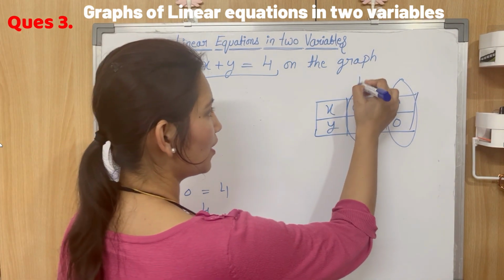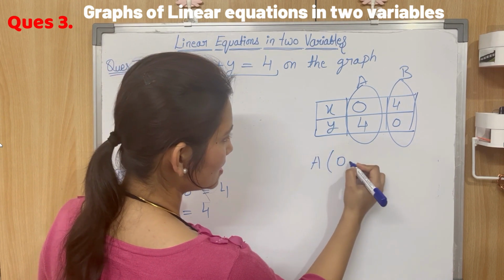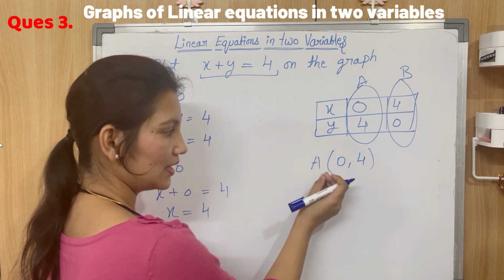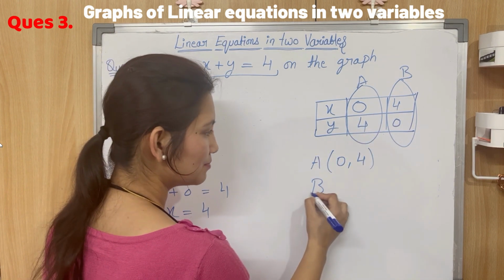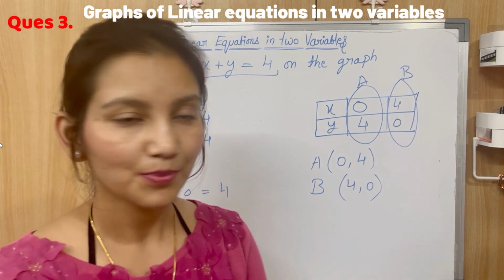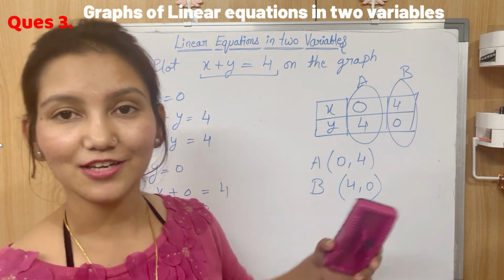So I have my 2 points, point A and point B. What do I mean? Point A is 0, 4. Okay, this is how we represent a point. 0, 4. And point B is 4, 0. So I will plot these points on graph, join them, and I'll get my line. So let's plot this line on graph.